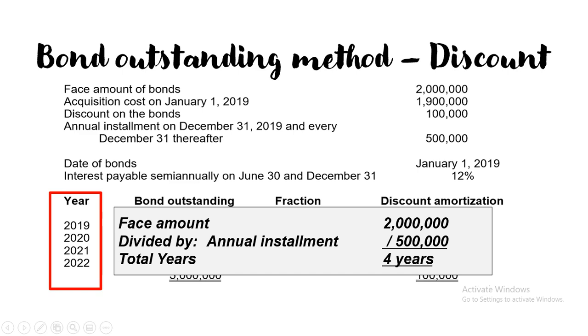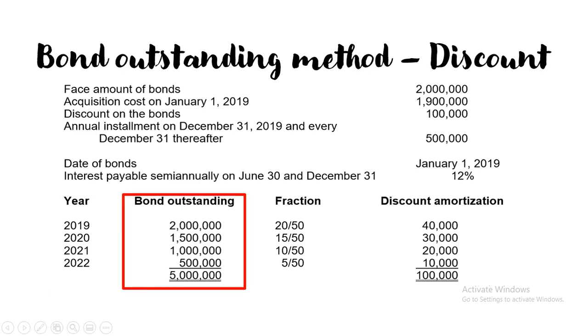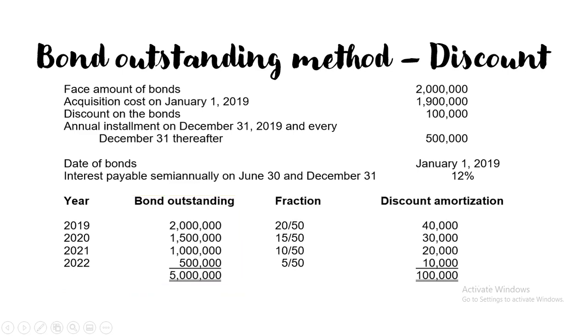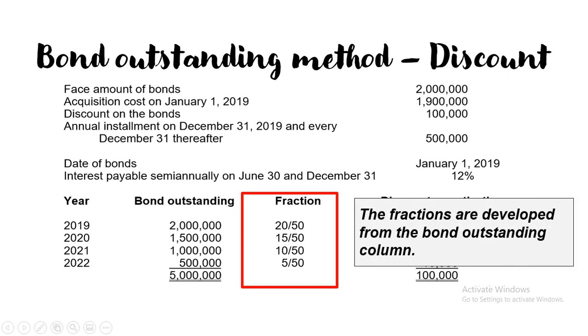2019, 2020, 2021, saka 2022. And then, bond outstanding, this is 2,000 starting, decreased by the payment of 500 each year. So, 2,000 for first year, 1,500 for second year, 1,000 for third year, then 500 na lang yung 2022. And out of the bond outstanding, gagawa ka ng fraction. Okay, the fractions are developed from bond outstanding column.